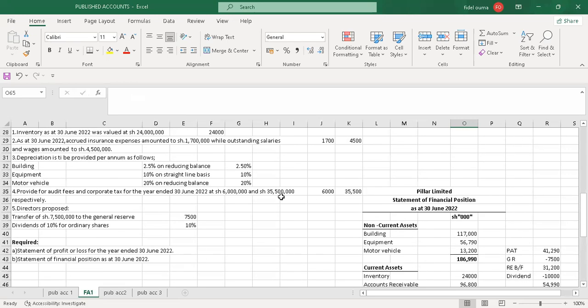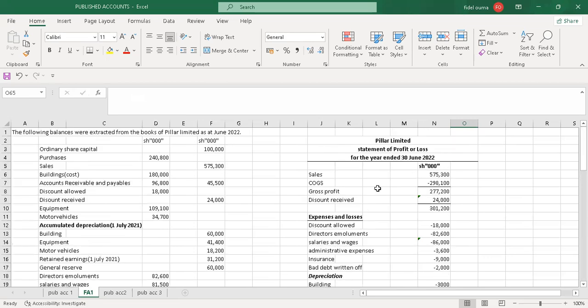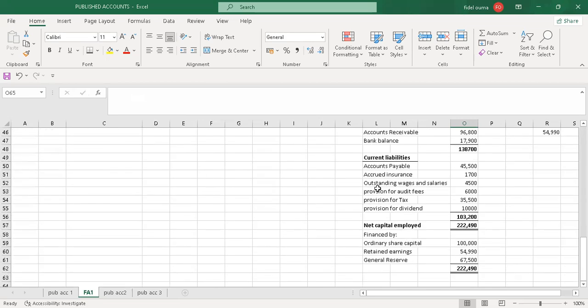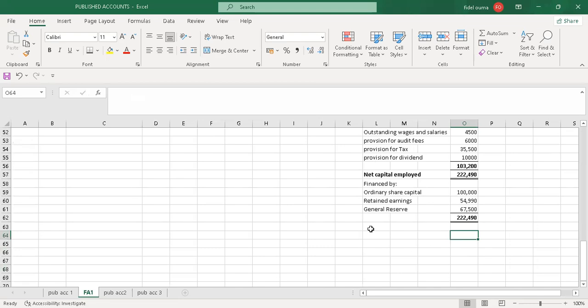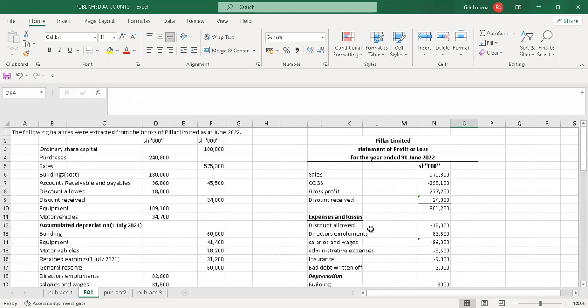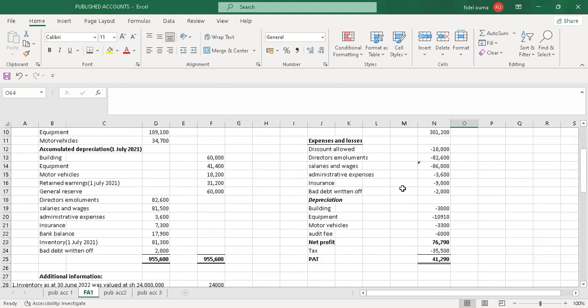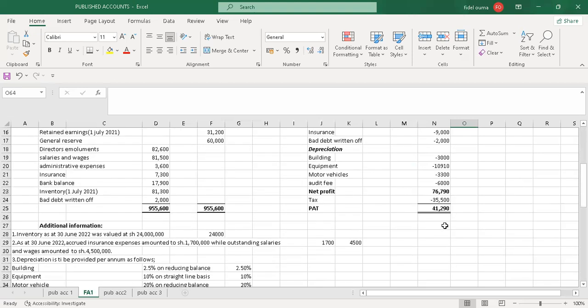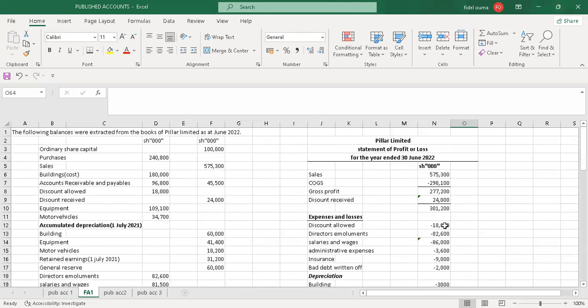With that, you will walk away with your 30 marks. This is basic financial accounting, and it forms part of the business data analytics syllabus, because it's the financial statements of a company. Apart from the published accounts and consolidation, this is also key when it comes to data analytics. You also have to know how to prepare the statement of profit or loss and statement of financial position of a limited company.